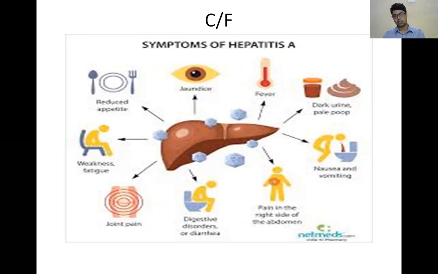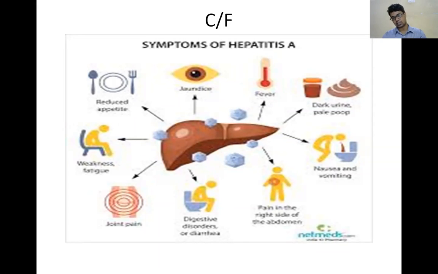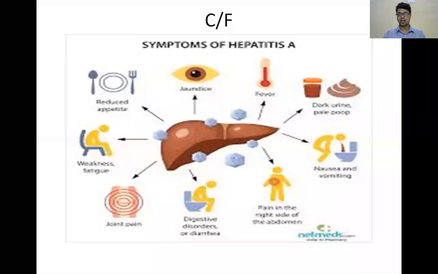with the help of E. coli and others. Then again it changes to stercobilin. Stercobilin gives the stool its brown color. So when there is hepatitis, there is cholestasis, there is congestion, so conjugated bilirubin to the duodenum decreases. Again there is decreased production of stercobilin. That's why you will get pale stool.